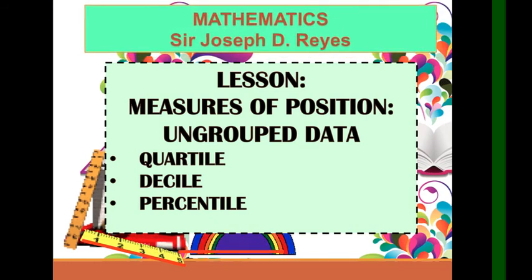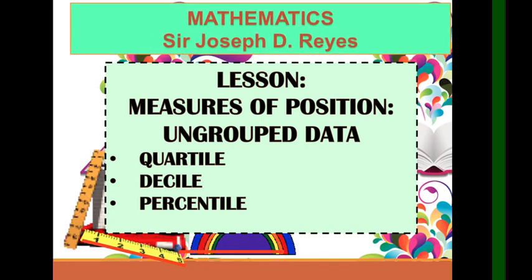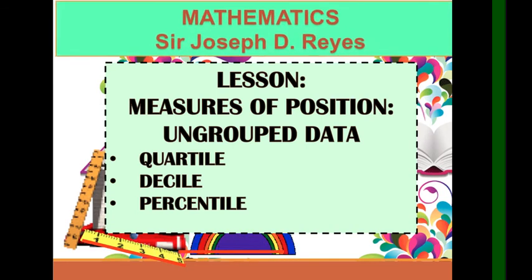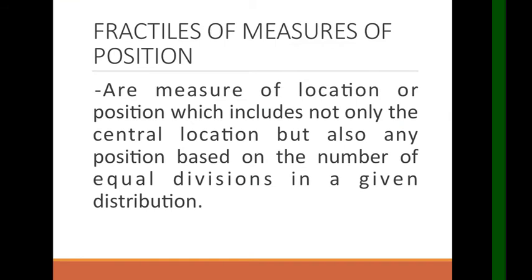Thanks, and now let's proceed to our main topic for today, which is all about the measures of position for the ungrouped data. Fractiles or measures of position are measures of location or position, which include not only the central location but also any position based on the number of equal divisions in a given distribution. So that is fractiles, or what they call measures of position.